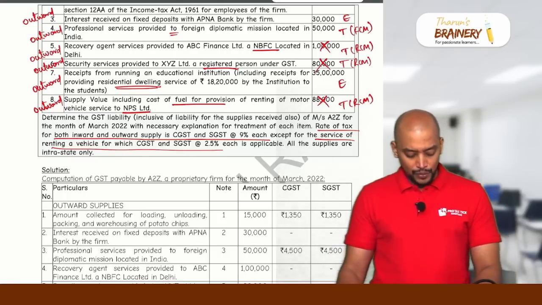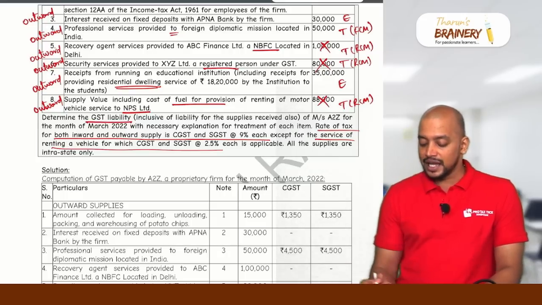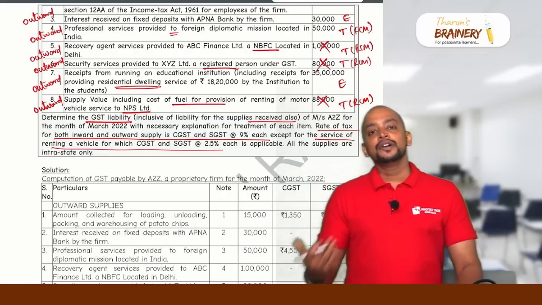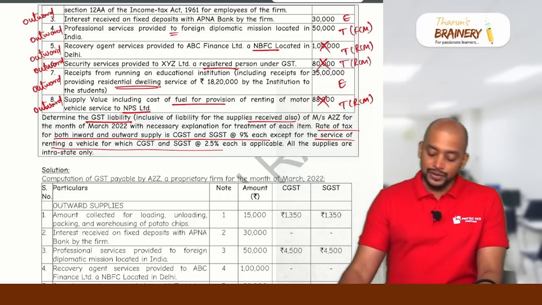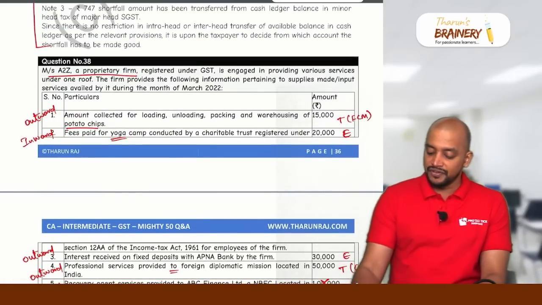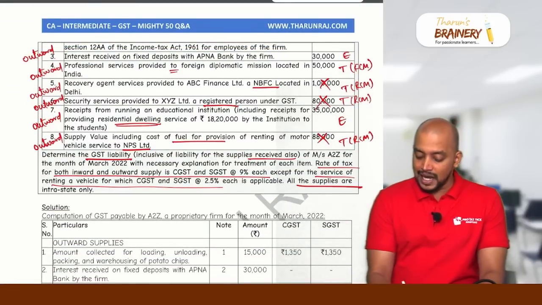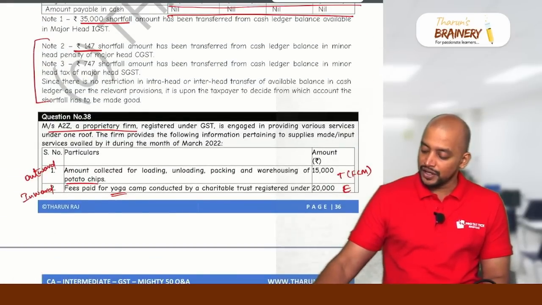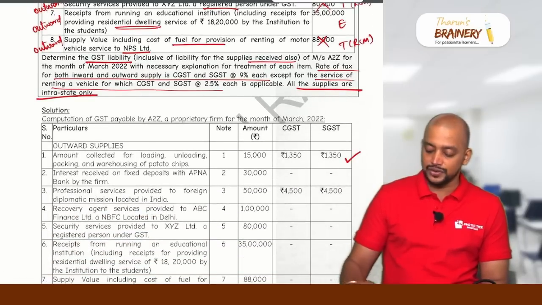Now, what is it that we need to see here? So determine the GST liability, inclusive of liability for supplies received also. First, outward supplies on which GST is payable under FCM we need to take. So what is the outward supply on which GST is payable under FCM? First one, 15,000. And here, all these supplies are intrastate, meaning CGST, SGST. So first 15,000 into 9%. So that will be 1,350 and 1,350.